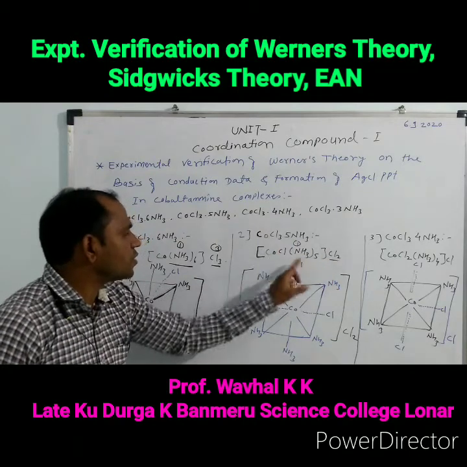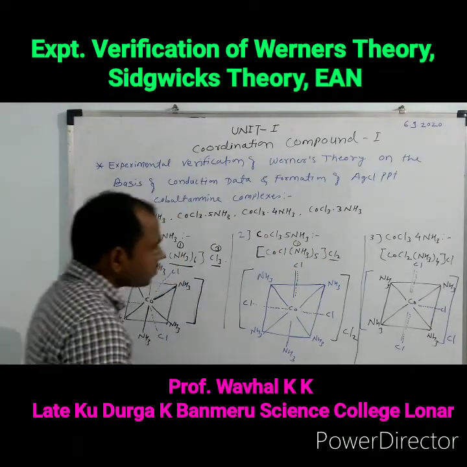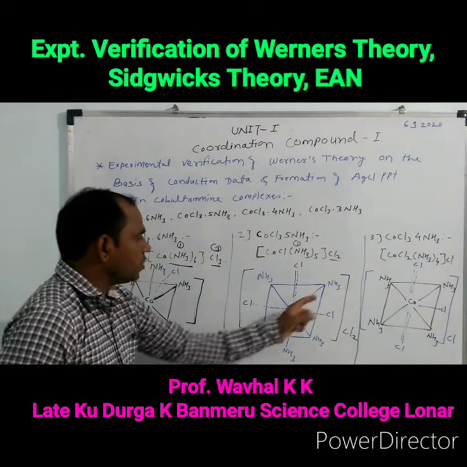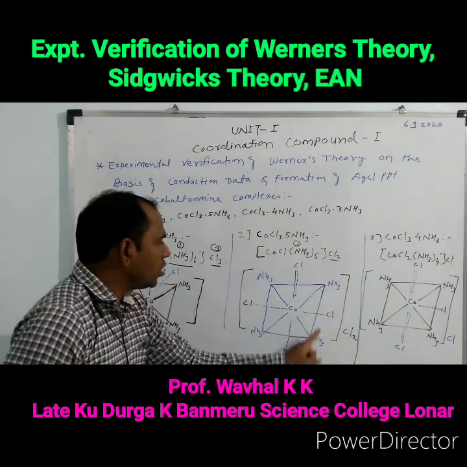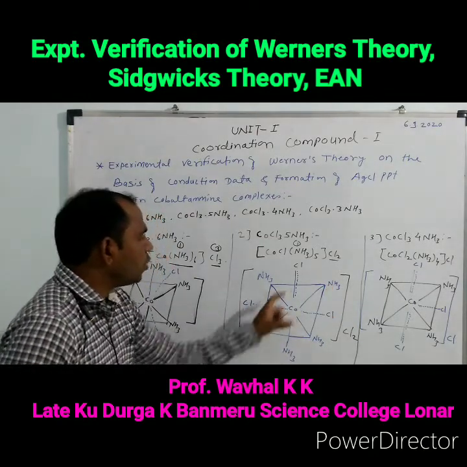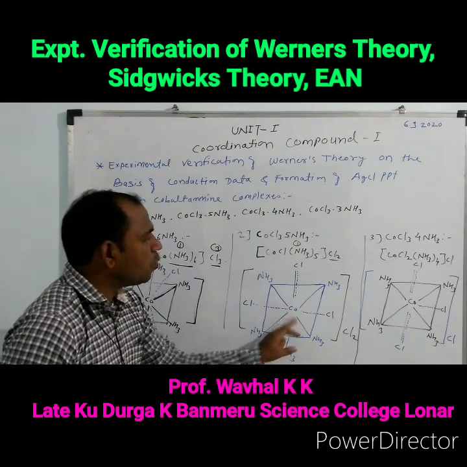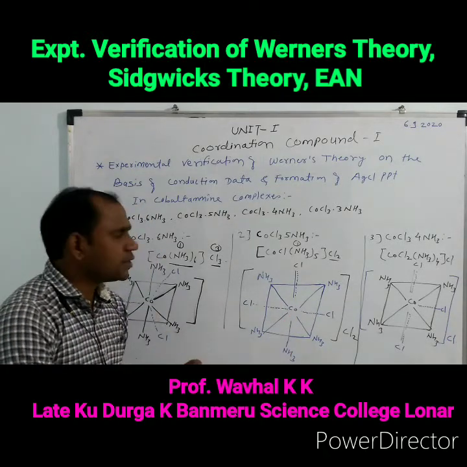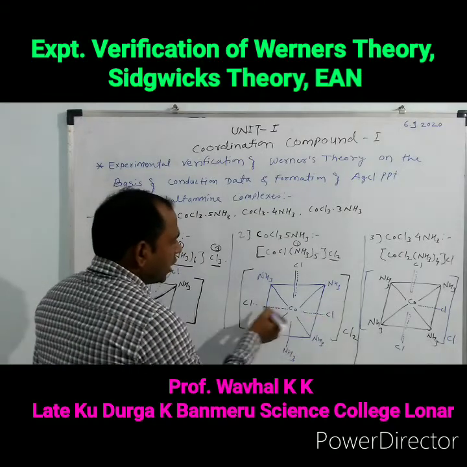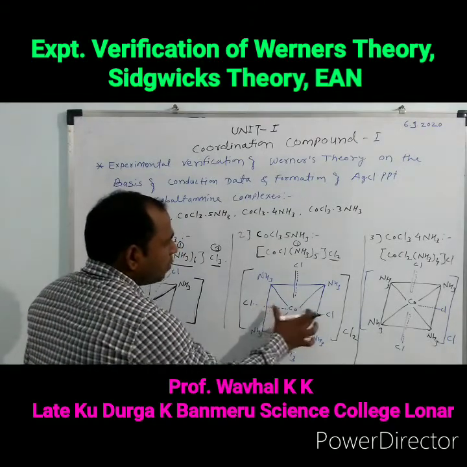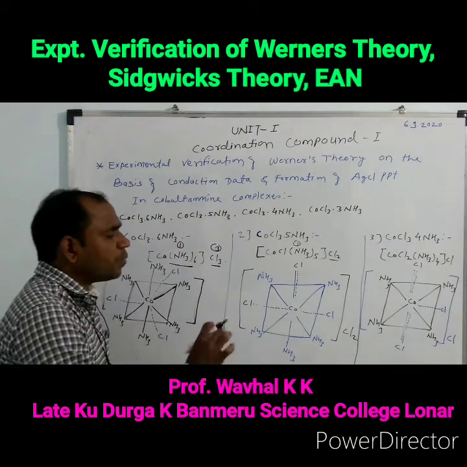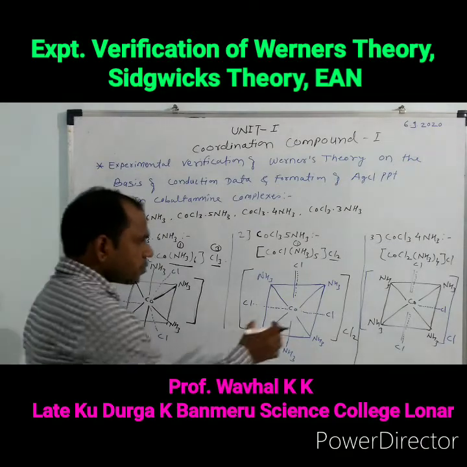The structure of this compound is shown here. In this structure, the five ammonia molecules, 1, 2, 3, 4, 5, are attached to the cobalt with the help of the secondary valency, and the two chlorine atoms are attached to the cobalt with the help of purely primary valency. Primary valency means oxidation state.